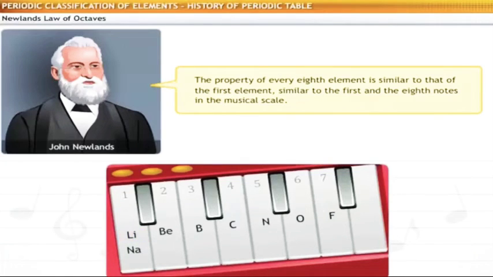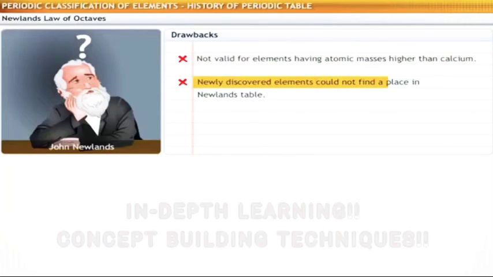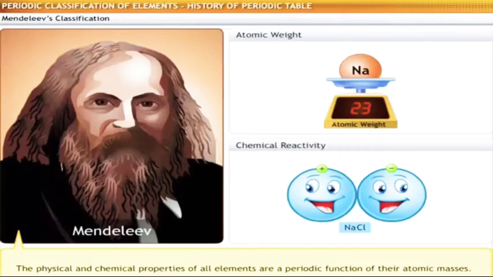Starting with lithium, the 8th element from lithium is sodium. Similarly, the 8th element from sodium is potassium. Lithium, sodium, and potassium form a group. However, the law did not hold because it was not valid for elements of atomic masses higher than calcium. Newly discovered elements could not find a place in Newland's table. Periodic function of their atomic masses.